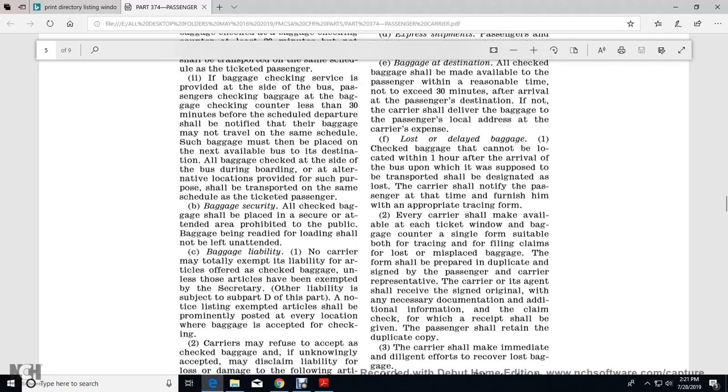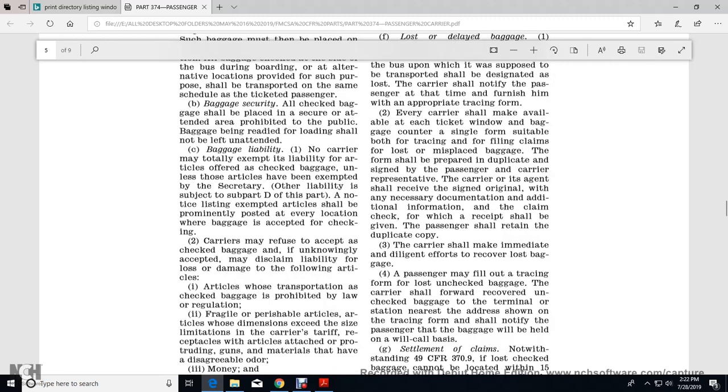Alright, lost, delayed, and damaged baggage. Check baggage not located within 1 hour after the arrival of the bus shall be designated as lost. The carrier shall notify the passenger at that time and furnish him with the appropriate tracing form. Every carrier shall make available at the ticket window or baggage counter a suitable tracing form for filing a claim for lost or misplaced baggage.